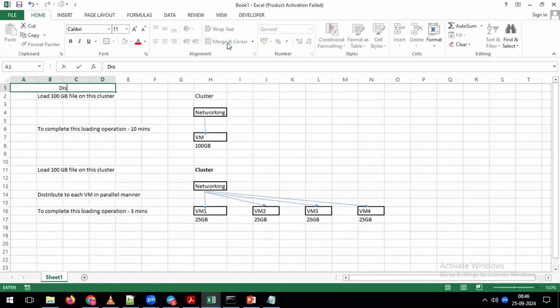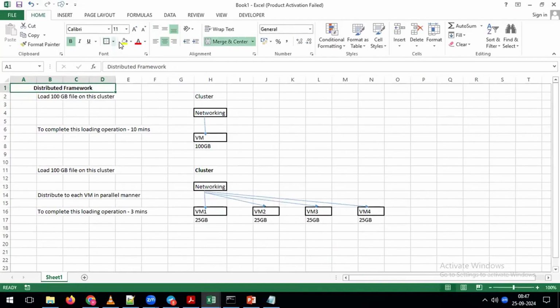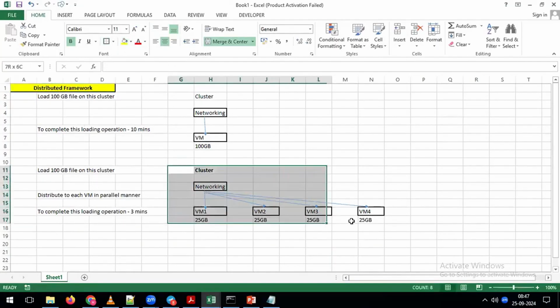What is the feature we are discussing? We are discussing the feature called the distributed framework feature. Because of this feature, as a user, you don't need to perform any kind of activities. Whenever you try to load the data on top of this cluster, automatically what will happen? Your data distribution is going to happen across multiple machines.